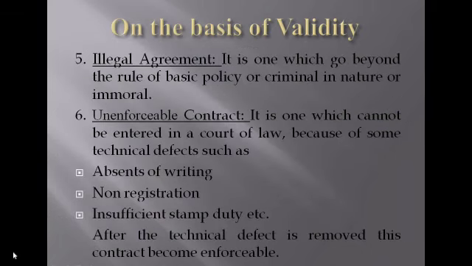The fifth point is illegal agreement. Illegal agreement means if you go beyond the rules and regulations, then it is called an illegal agreement. Or if you are doing any criminal activities or any immoral activities, then it becomes an illegal agreement. Once the agreement becomes illegal, it is related to the other agreements also.